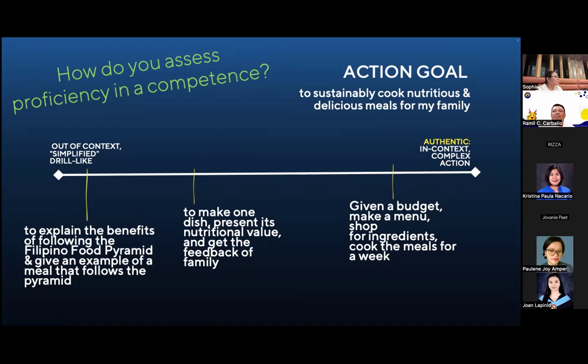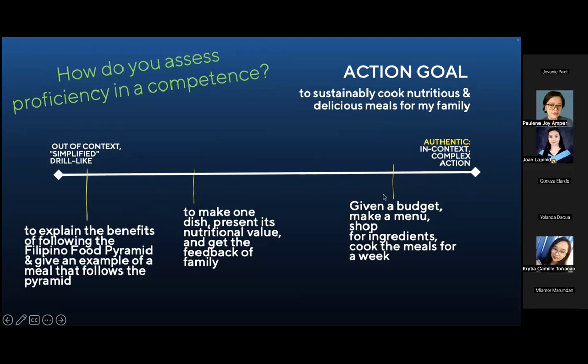Kasi wala na po tayong time. Congested pa rin po ang curriculum natin. So, please decide. As long as you make an intentional decision, if you look at this continuum, very authentic is on the extreme right. Very drill-like is on the extreme left. Just move as much to the right as you can.